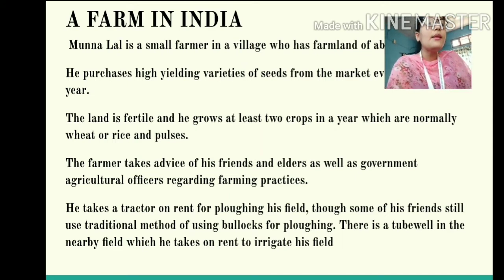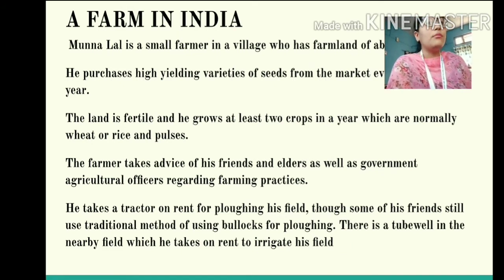But in Munna Lal's village, there are still some people who are using the traditional method of cultivation. Munna Lal is using methods which are quite developed, but there are people in his village who are still stuck in the primitive, ancient methods. They are still using bullocks for plowing.